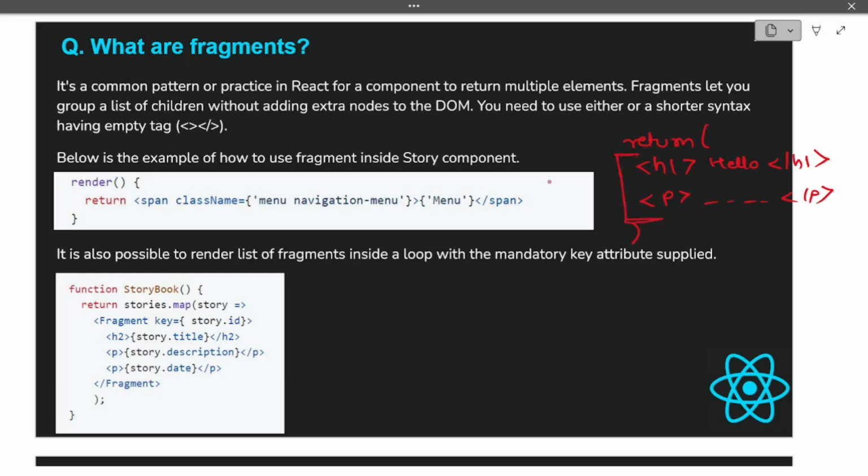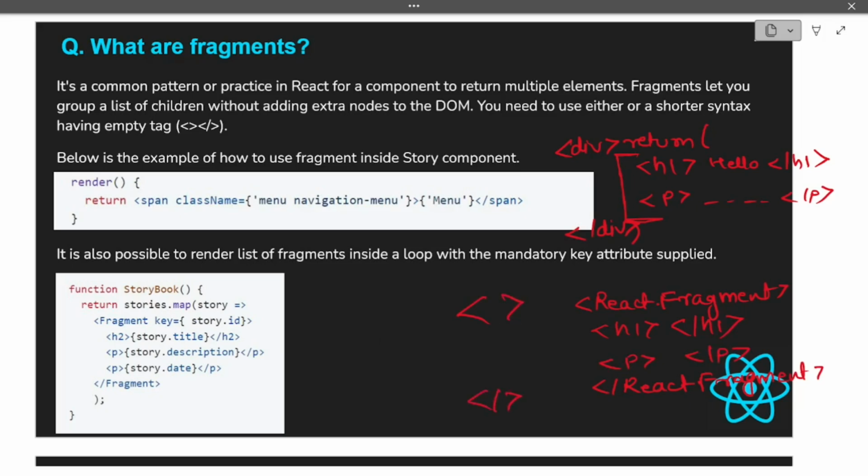So there are two ways to do it. Either you can put a div as a common parent. You can do it this way, this is also fine. Or you can use React.Fragment. One more important thing is, a React element can also be written just like this, without writing anything. If you write it like this, it automatically understands that you are writing a React fragment. This is usually called the syntactic sugar form of writing React.Fragment.